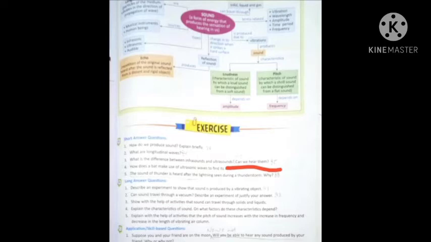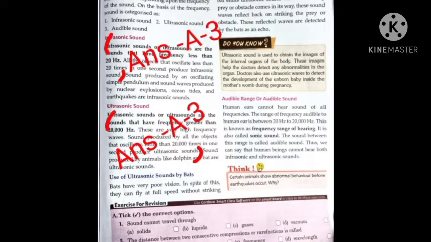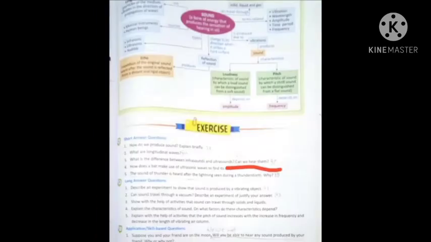So the answer is no. So you will write no, we cannot hear both infrasonic and ultrasonic sounds. Your answer is finished. Now question number 4.